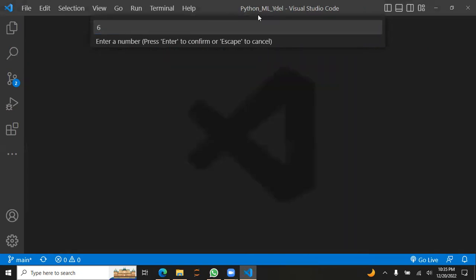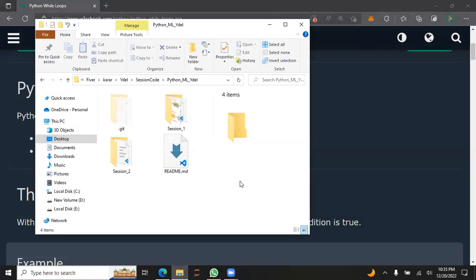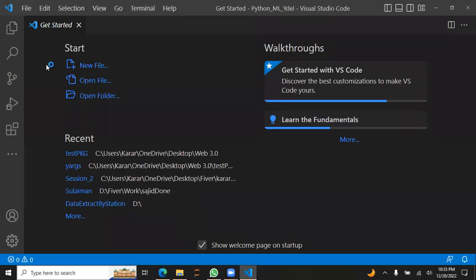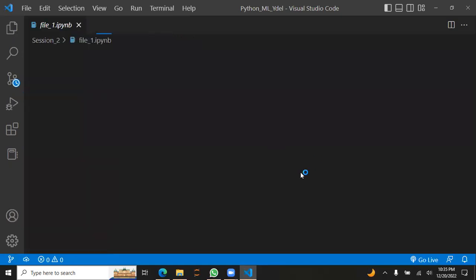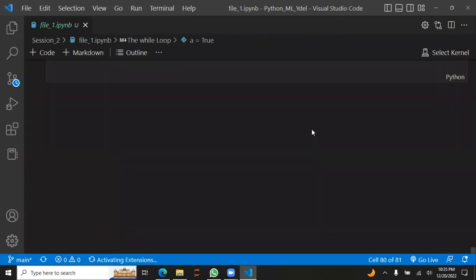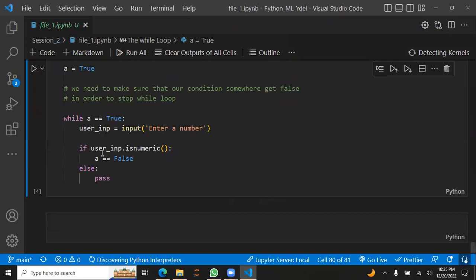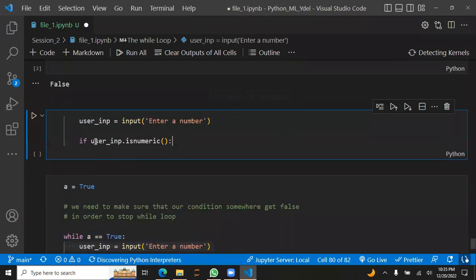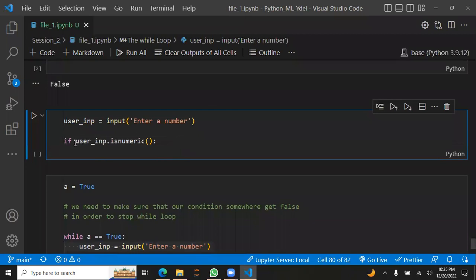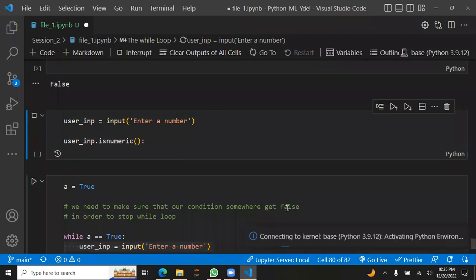Oh my goodness, let's close this and open that again. I guess I made a mistake in the logic. Let me check that. Probably the isnumeric thing was not working. Let's copy this and test what really went wrong. Connecting to the kernel. Okay, kernel.